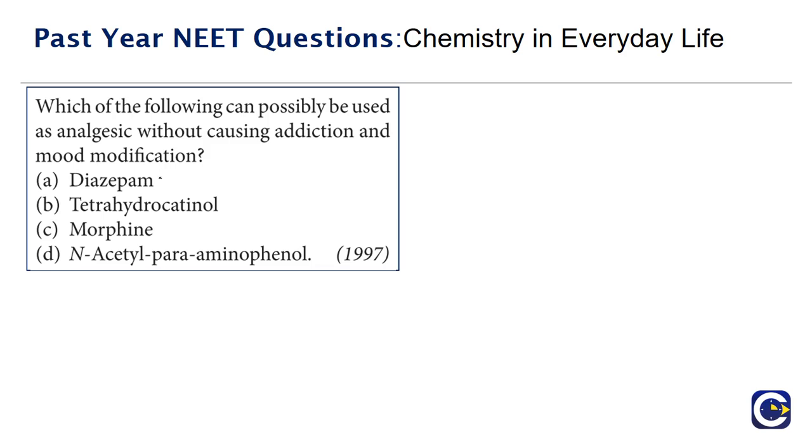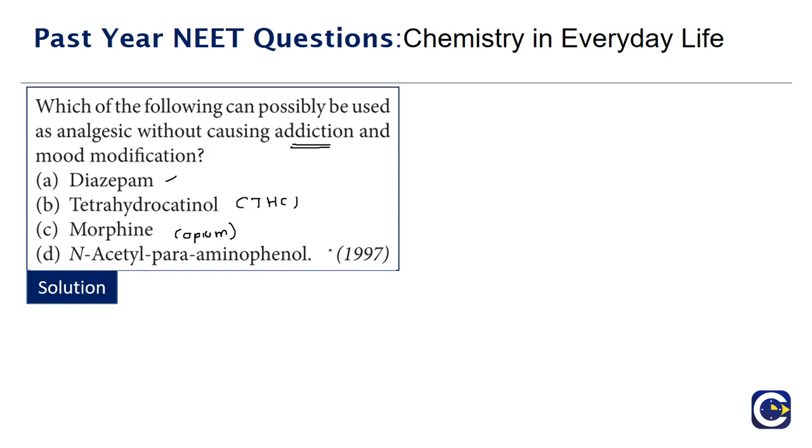So if we look at the options given to us, the option A, diazepam, it's a tranquilizer, and tetrahydrocannabinol, in short called THC, is a hallucinogenic drug, and morphine is a substance that is obtained from opium. It is an analgesic, but it will be causing addiction.